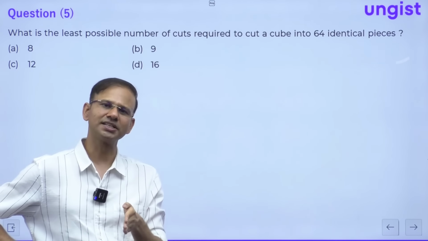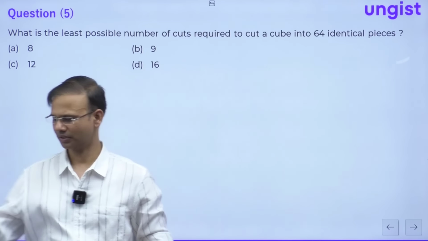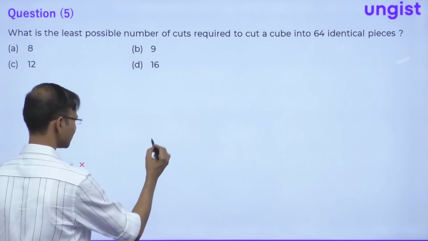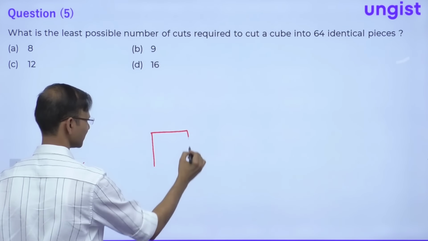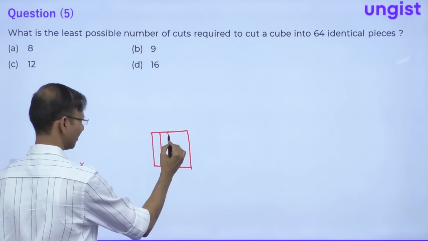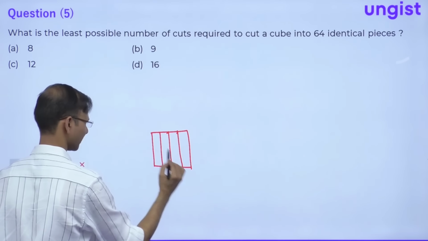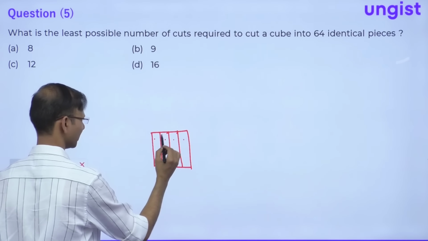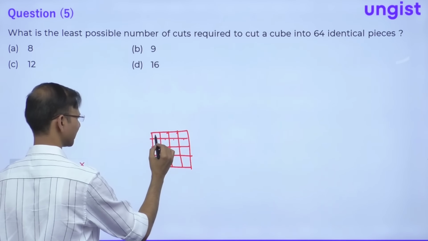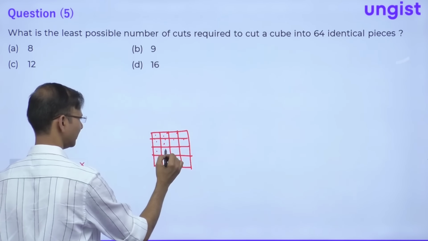But for 4 pieces, we need actually 3 cuts, right? For 4 pieces, we need 3 cuts. Let me show you. See, suppose that this is the surface. I mean, this is the face, right? Here we have 1, we have 2, and we have 3, right? So 1, 2, 3, 4. Again 1, 2, and 3. So this becomes 16, right?